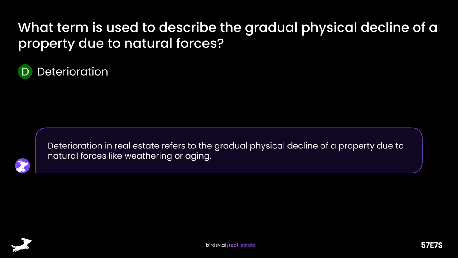Deterioration in real estate refers to the gradual physical decline of a property due to natural forces like weathering or aging.